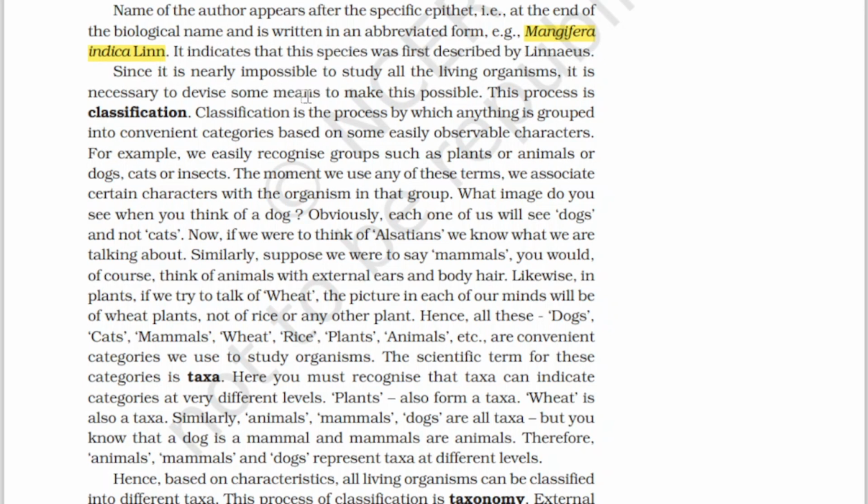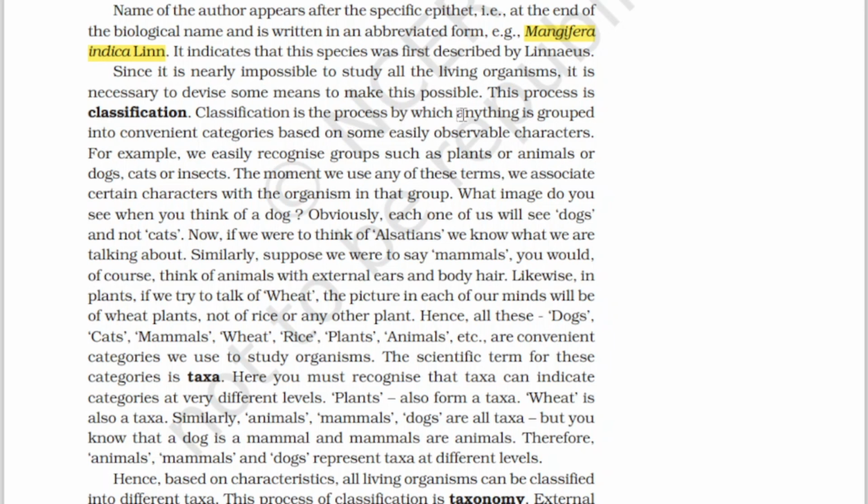Since it is nearly impossible to study all the living organisms, it is necessary to devise some means to make this possible. This process is called classification, because there are so many millions of living organisms throughout the world. It is impossible to study all of them, so it is necessary for us to devise certain means to make it possible, and the process is called classification. Classification means you classify things in different orders.